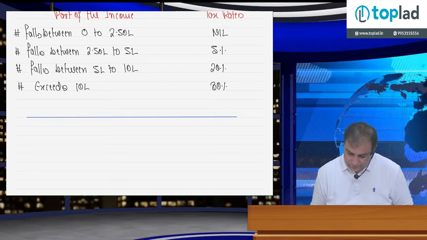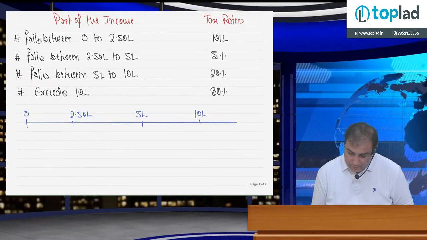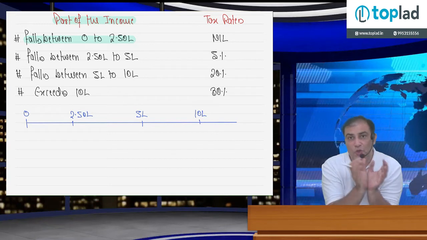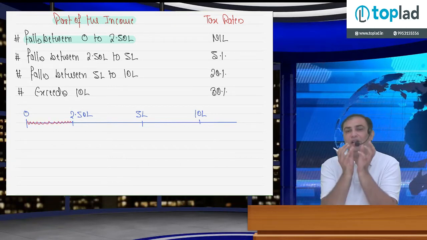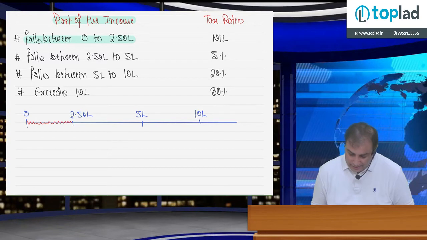Starting with 0, 250, 5 lakh, 10 lakh, and so on. So what I said, part of the income falls between 0 to 2,50,000. So the portion of the income which falls between 0 to 2,50,000, tax rate is nil. So any part of the income which falls here, between 0 to 2,50,000, tax rate is nil.